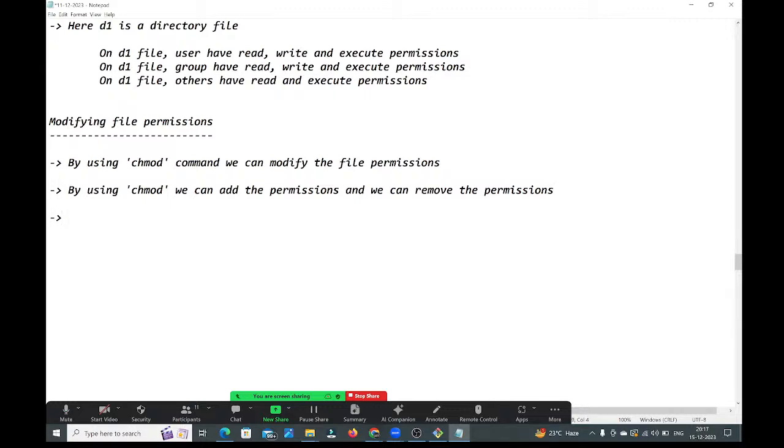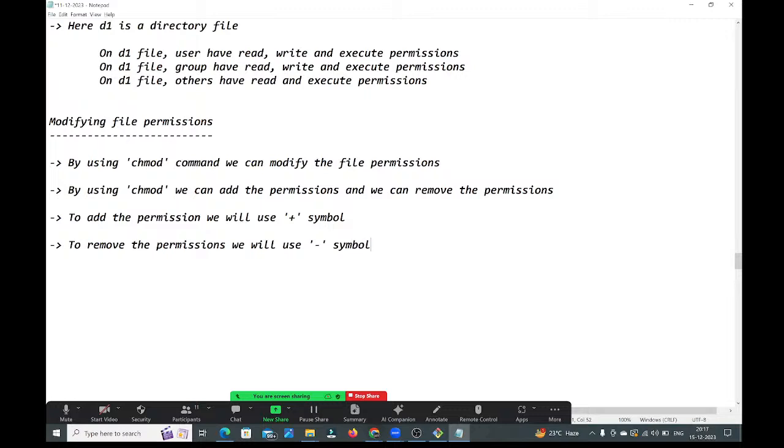Suppose you want to add a permission, right, we need to use the plus symbol, guys. To add the permission, we will use this plus symbol. Next, to remove the permissions, we will use this minus symbol, guys.